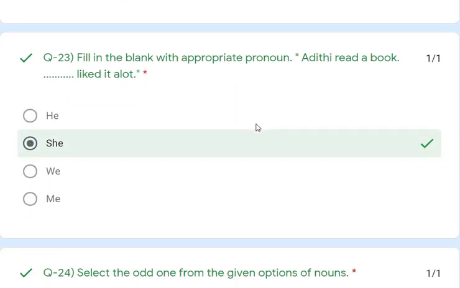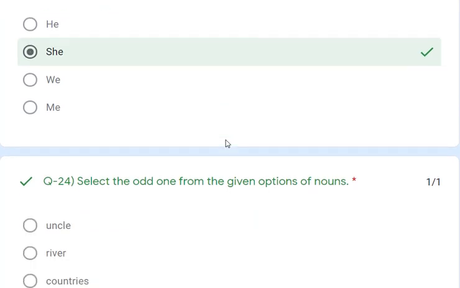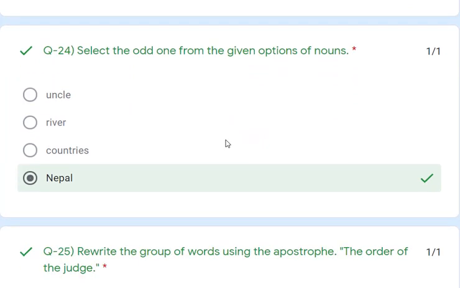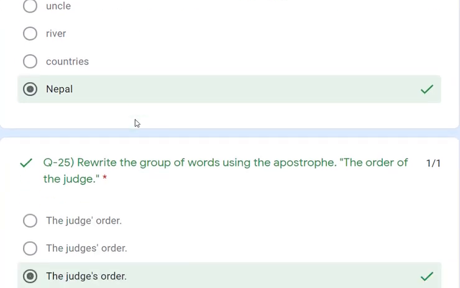Now question number 23. Fill in the blank with the appropriate pronoun. "Aditi read a book. Blank liked it a lot." So what is the pronoun for Aditi? Aditi is female, and for a female we use she as the pronoun. So she is the correct answer. Question number 24. Select the odd one out from the given nouns. Nepal is the odd one because it is a proper noun. The remaining are common nouns.